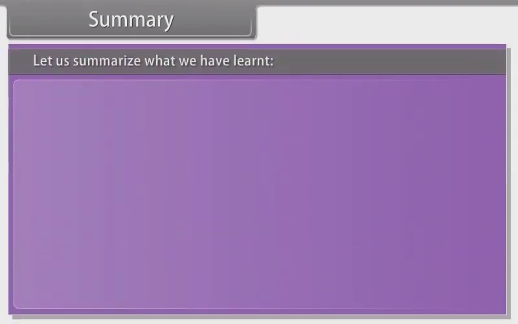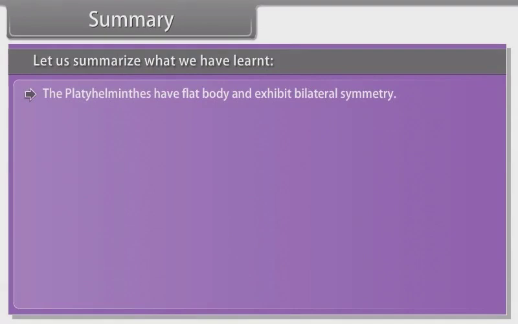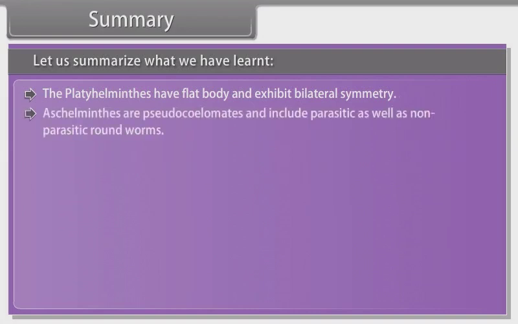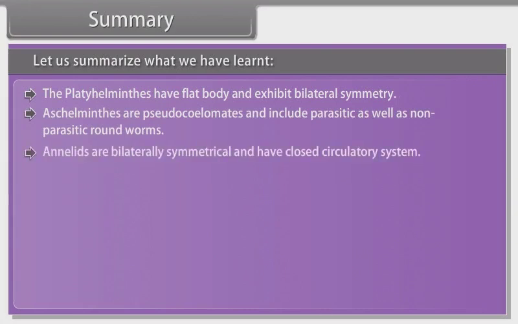Summary. Let us summarize what we have learned. The Platyhelminthes have a flat body and exhibit bilateral symmetry. Aschelminthes are pseudocoelomates and include parasitic as well as non-parasitic roundworms. Annelids are bilaterally symmetrical and have a closed circulatory system.